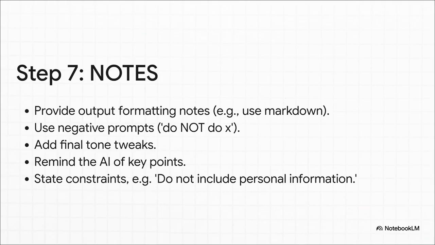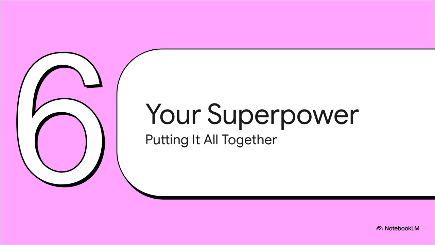And finally, step 7, notes. This is your last-minute checklist. You can specify things like use Markdown for the output. You can use negative prompts to tell the AI what not to do. You can add a final tweak on the tone or state a critical rule like do not include any personal information. This section just helps prevent those common little mistakes and makes sure the final output is polished and ready to go. So there you have it.